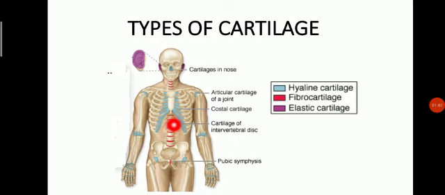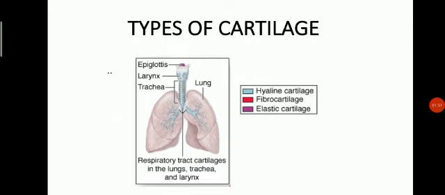This red color is the fibrocartilage, and elastic cartilage is just in the pinna, and we can discuss. Similarly, hyaline cartilage is disposed in the larynx, trachea, and the respiratory tract.